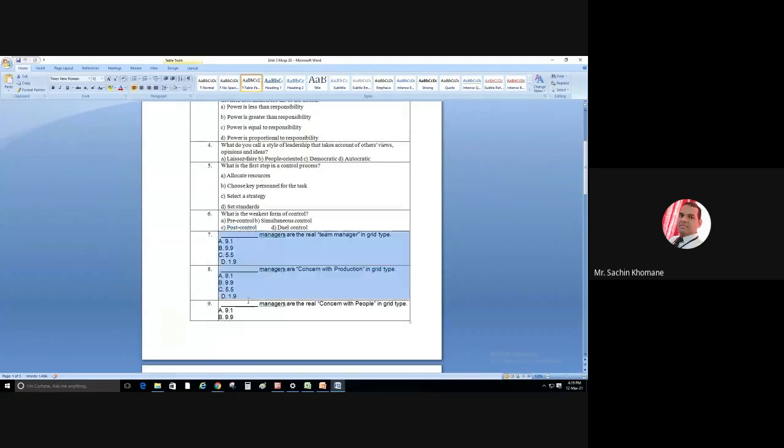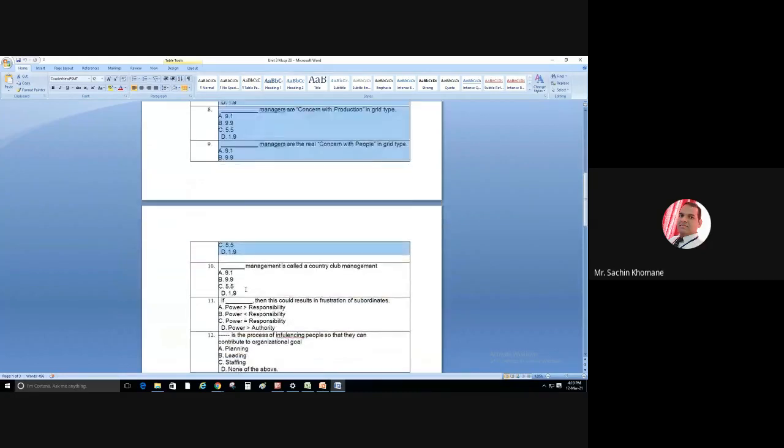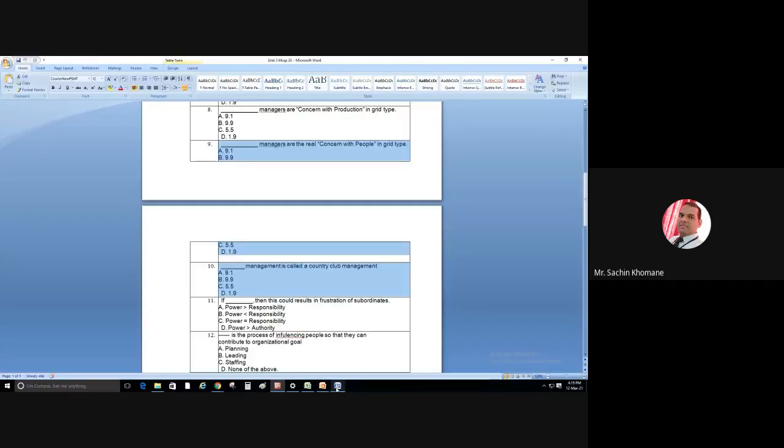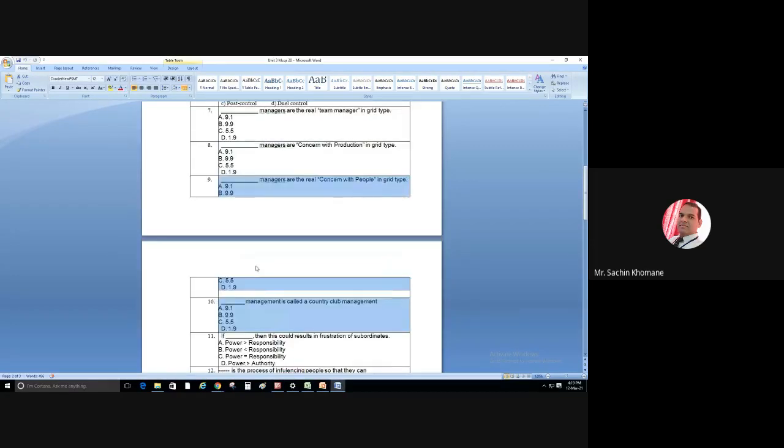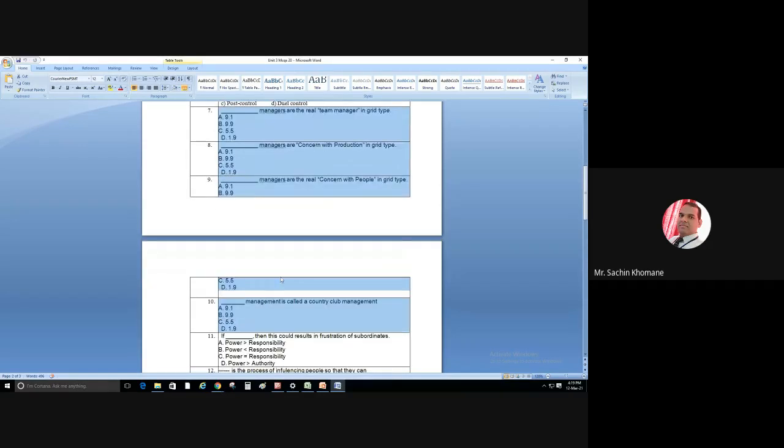And this is the 9.1 managerial grid. I have explained this MCQ in our regular lecture also. So friends, if you know this managerial grid chart, 1.9, 9.9, and so on, and if you don't have it, take a screenshot and preserve it, because this chart plays a very important role in answering these MCQs.